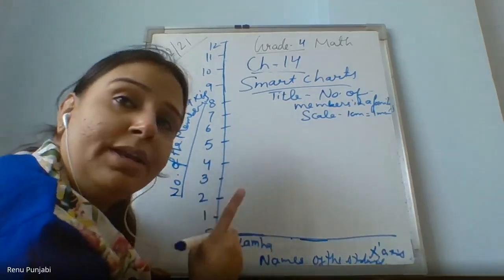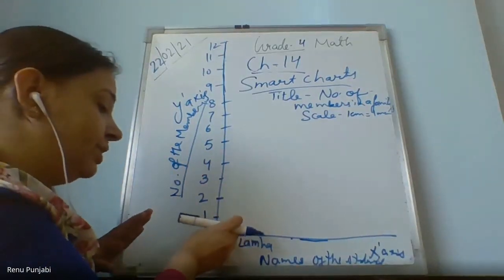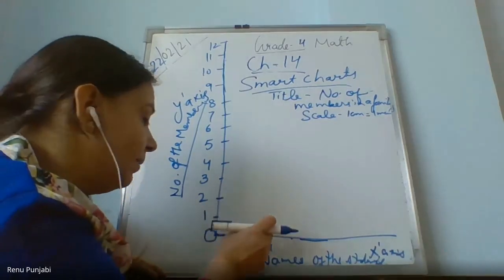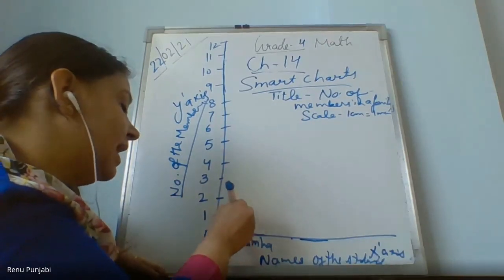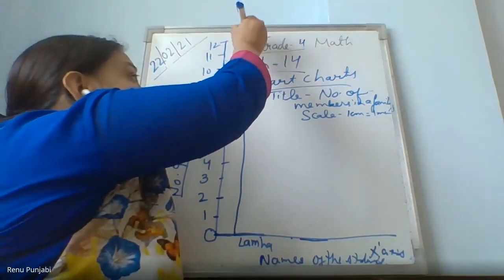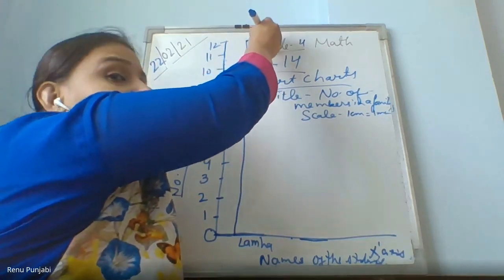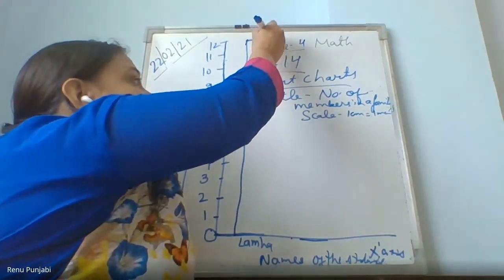Am I clear till now? Yes, ma'am. And don't start from the first block. Leave that first block. Use the second one. Lamha, how many members did you tell in your family? I'm 12 members. So I will take this line till 12 and I take the 1 centimeter. There also you will have a 1 centimeter block. Yes or no, children? You are doing along with me? Yes, ma'am. When you reach 12, then when you come to the width, take a width of 1 centimeter.